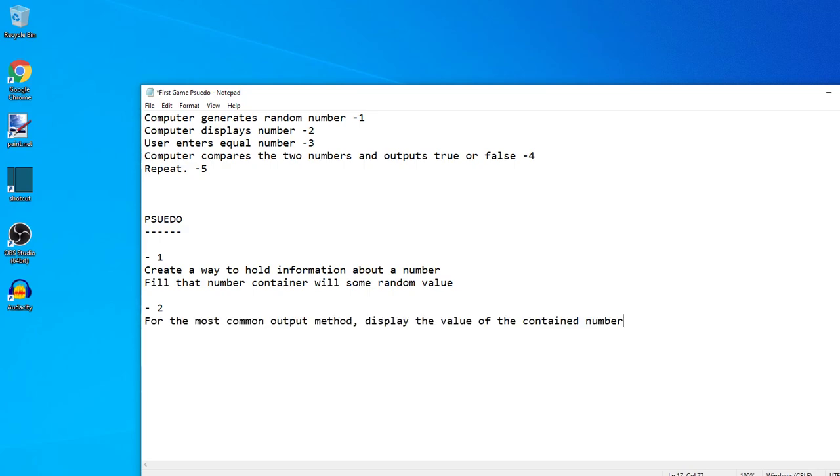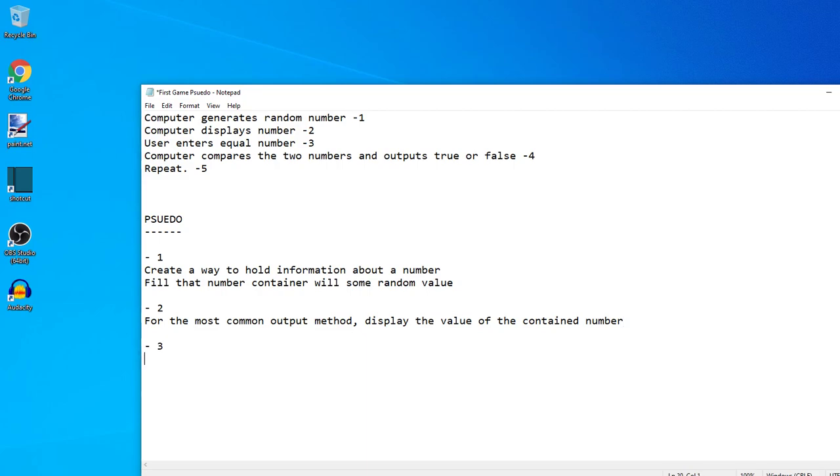So for whatever our programming language is and whatever we're programming to, there is going to be a form of output. Every programming application is going to have forms of input, forms of calculation, and forms of output. Every programming language will most likely have a common output method. So for whatever that is for our language, we are going to use it to display the value of the contained number. This might be text, it might be a light blinking, but we can be fairly certain that there'll be an output method and we can display the value of the number through some pattern.